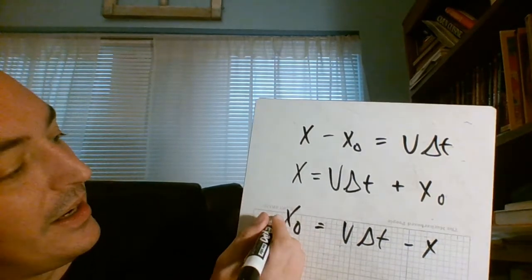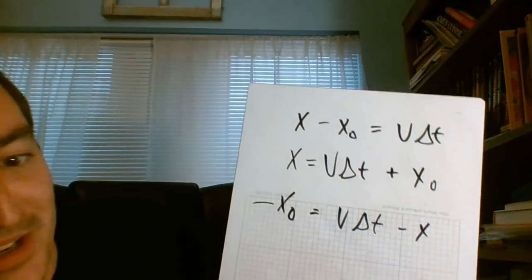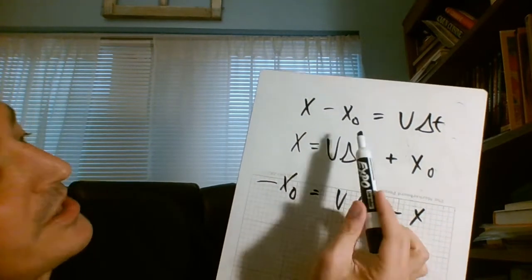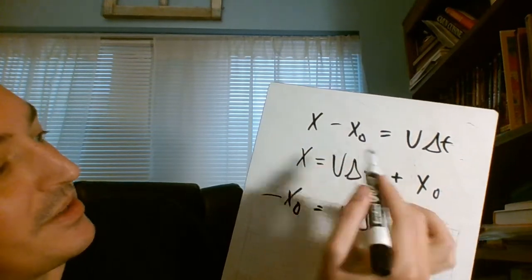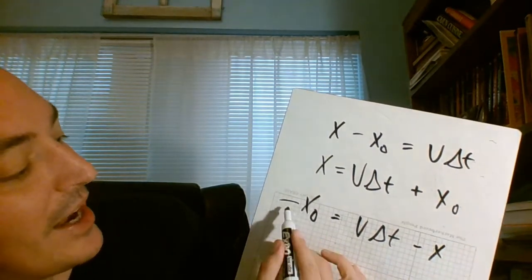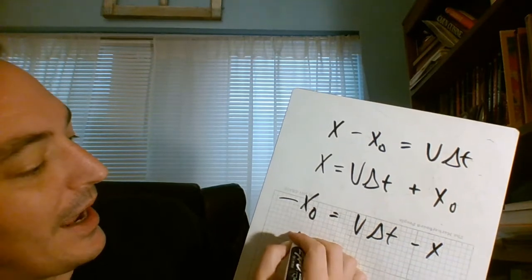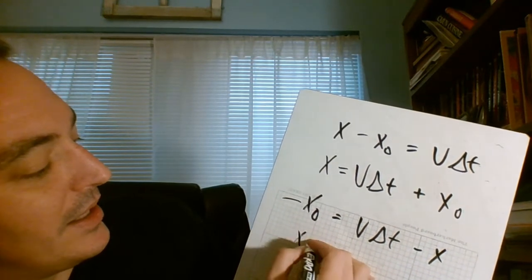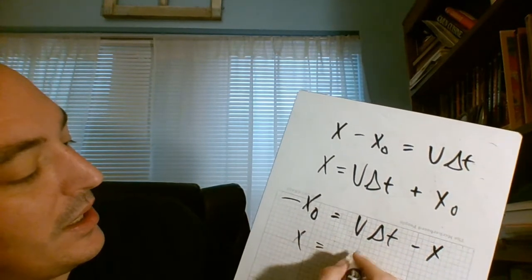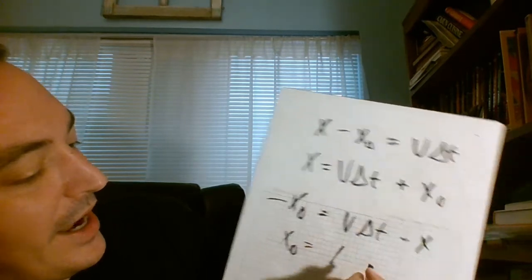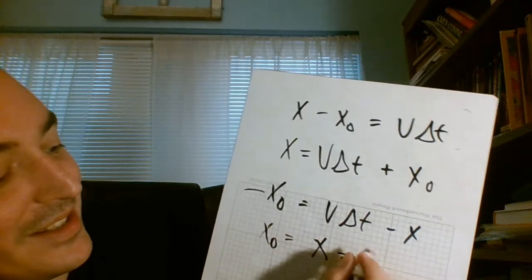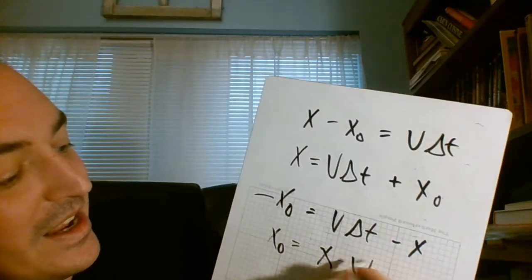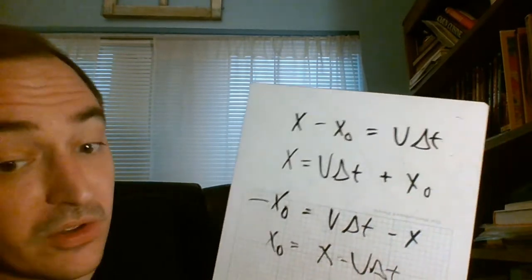I'm trying to do the algebra sideways here, so I apologize. I move this to the other side by subtracting it from both sides. It's positive here, so I subtract it from both sides, and then I have this negative over here. What we're going to have is that my original x is equal to my current x minus v delta t. I'm going to do this not sideways, because that's what's screwing me up. I apologize.